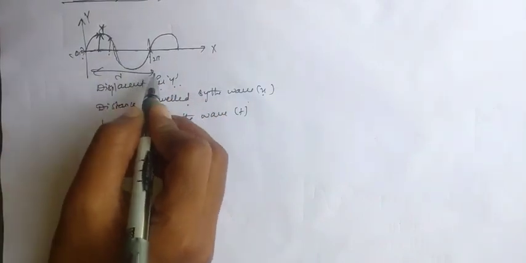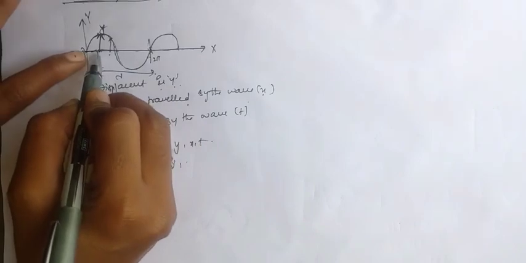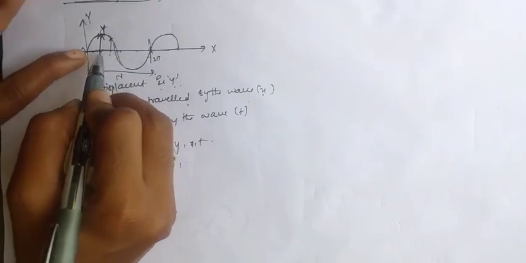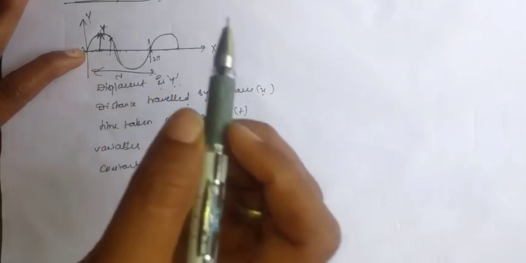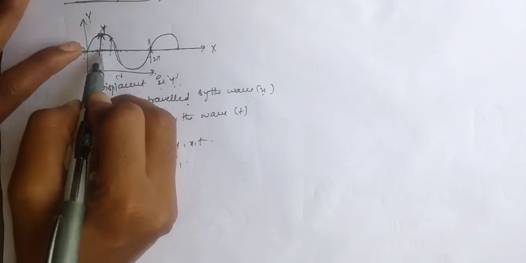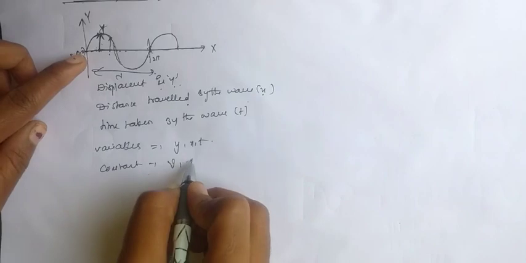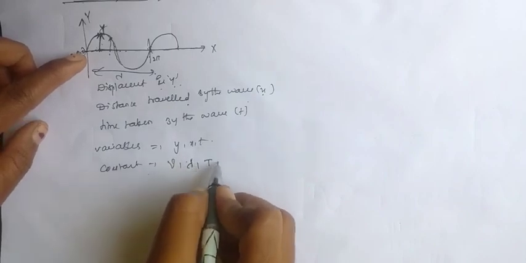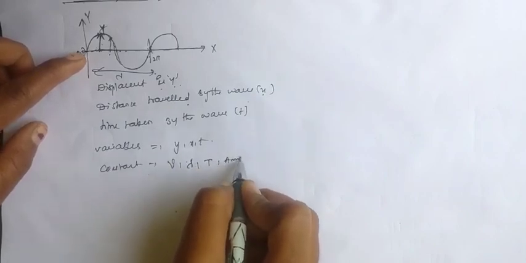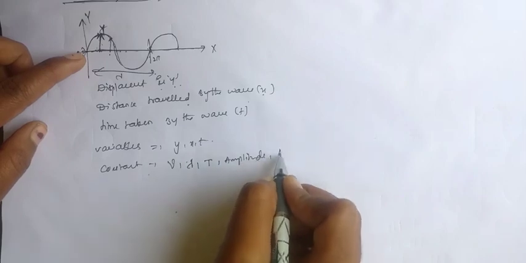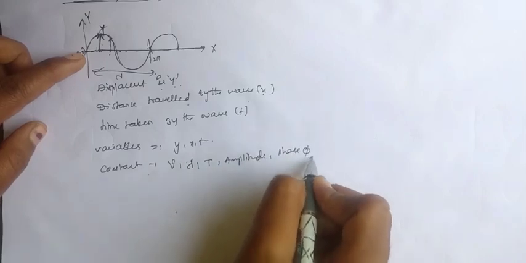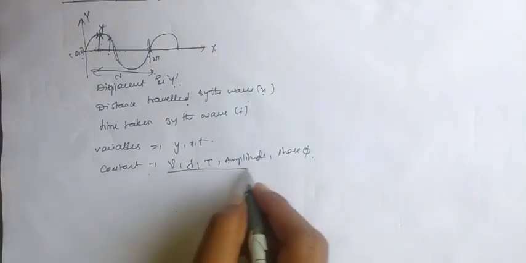Only the position of the particle changes, the time taken for the particle oscillation changes, and the displacement from the mean position changes. But the frequency, the wavelength, the time period T, the amplitude and the phase 2 pi do not change. These are the constant ones.